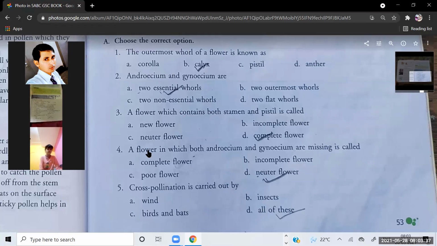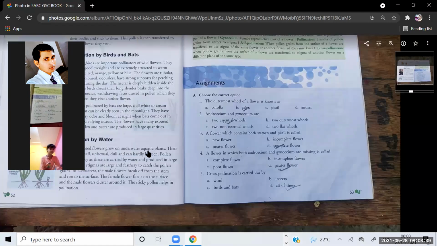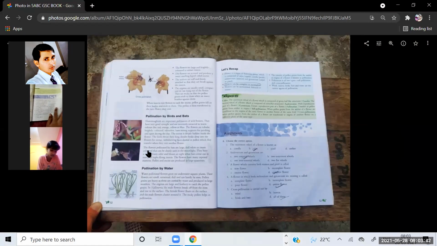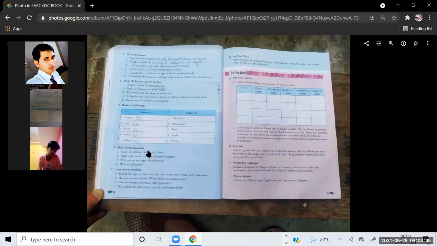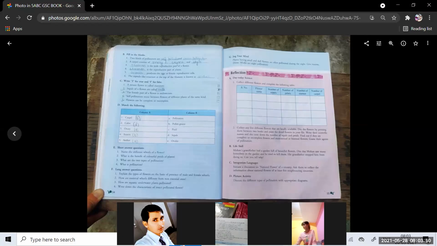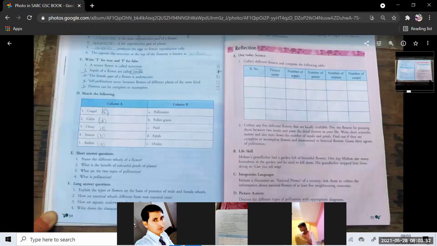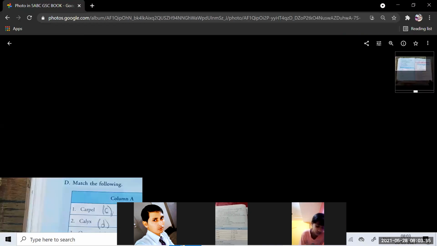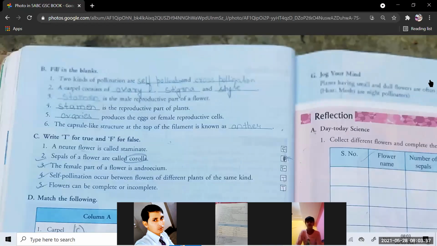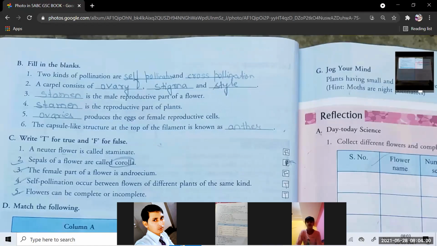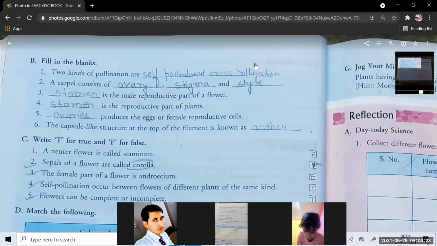So all of these. Okay, now come to page number 54. Fill in the blanks. Two kinds of pollination are self-pollination and cross-pollination. Okay. Number two, a carpel consists of ovary, stigma, and style.